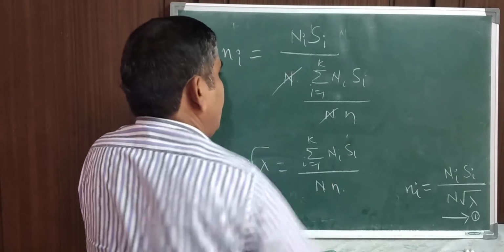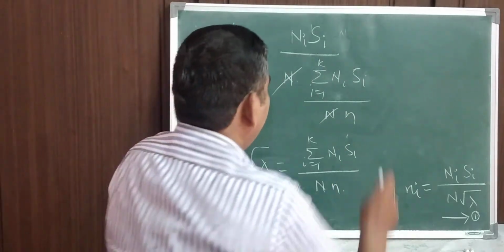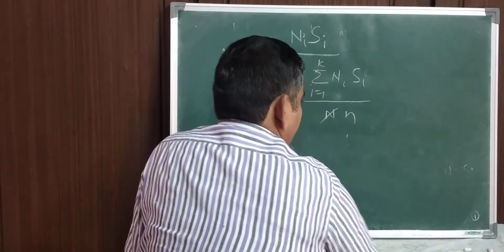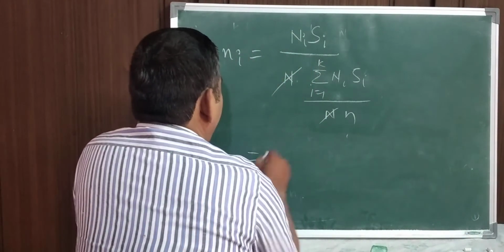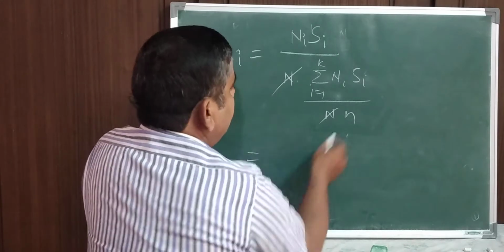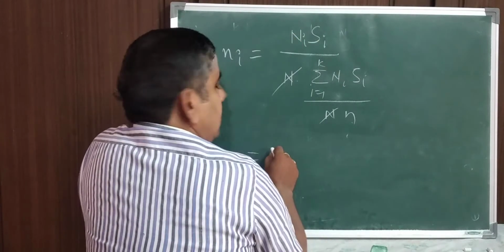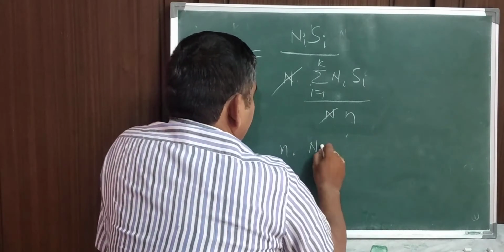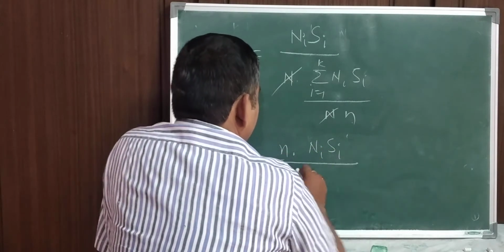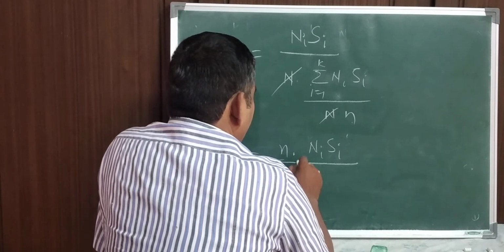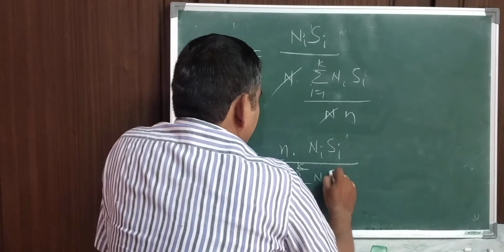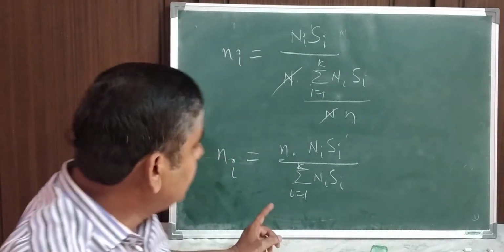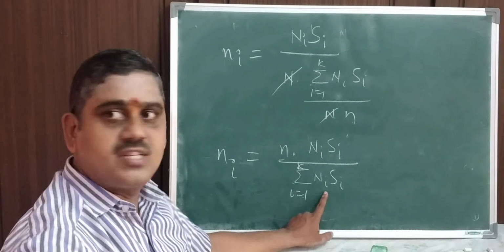Now we can cancel out n, and therefore this value is nothing but this. Taking this n in the numerator, n multiplied by Ni Si divided by summation i equal to 1 to k of Ni Si. This is what ni is. Now you observe this: this is summation Ni Si.